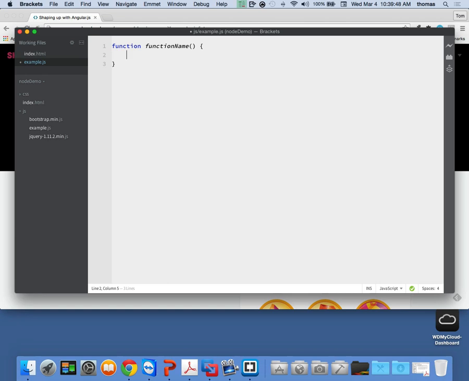What I want you to get used to when you look at Angular, and things like Node and Express and all this new technology we're talking about, is this: don't think about yourselves making this type of function anymore. What you're going to be creating is more of a callback function, and the callback function is a function that's going to be called within a function.